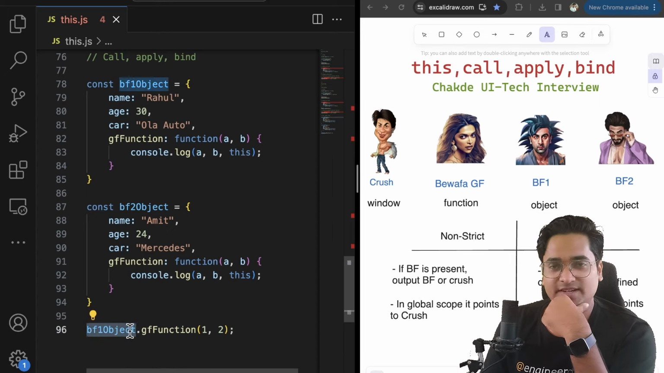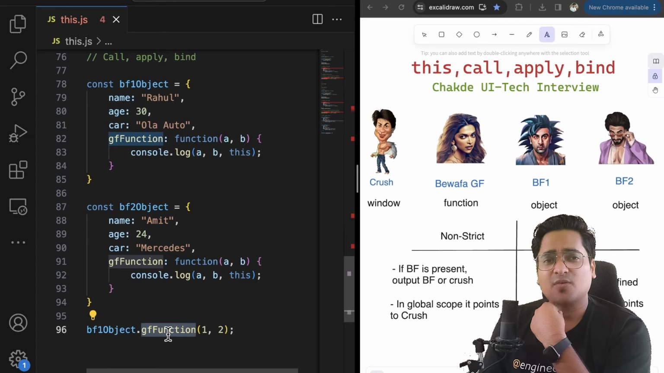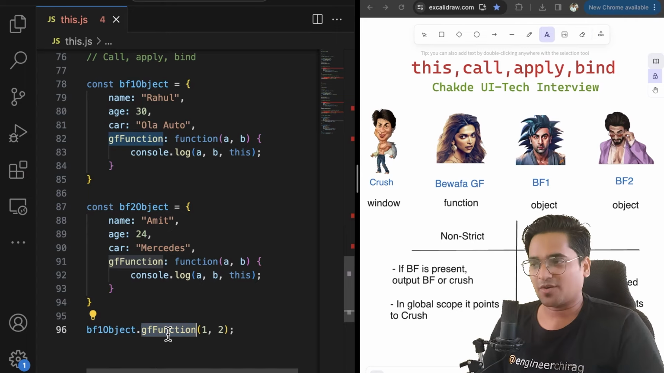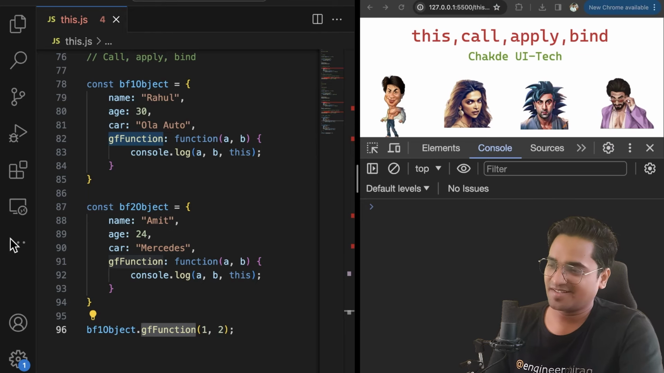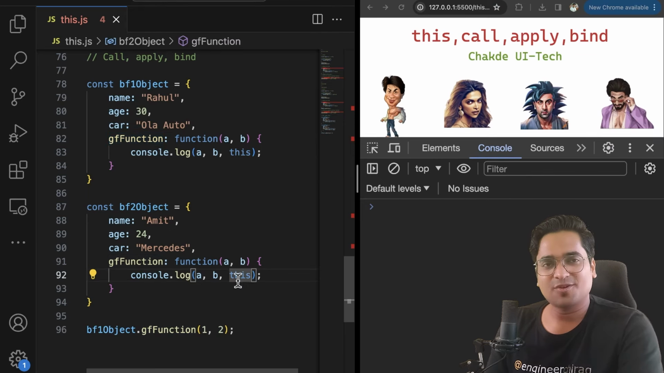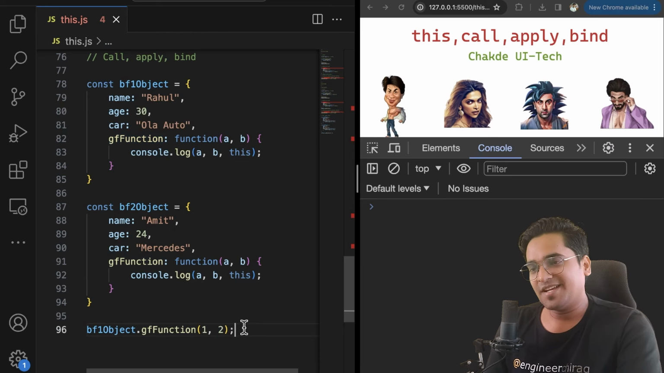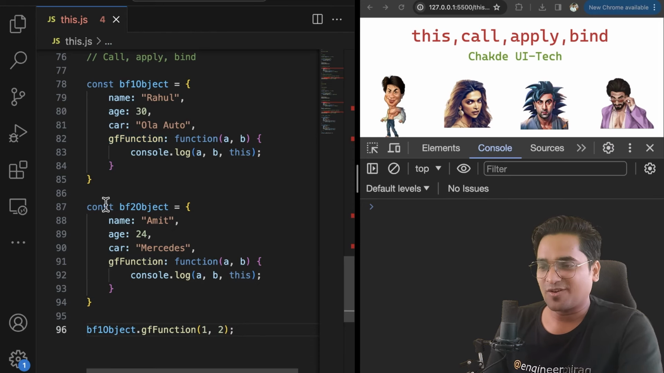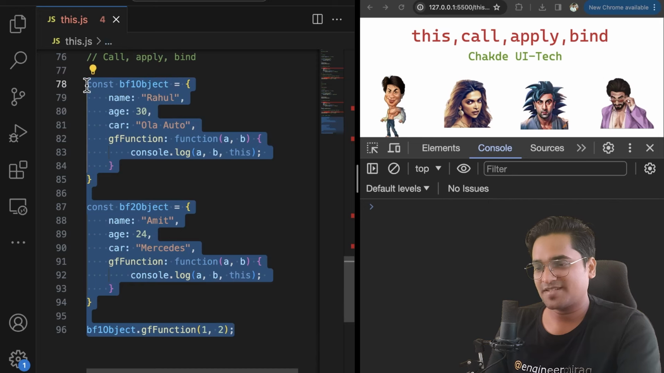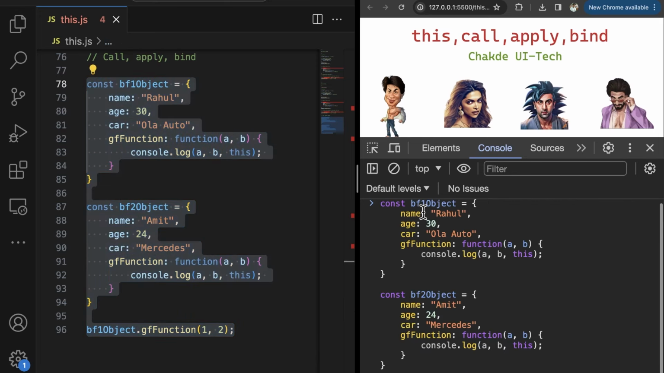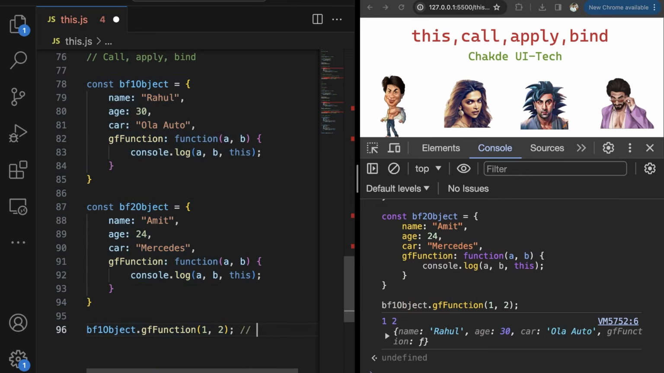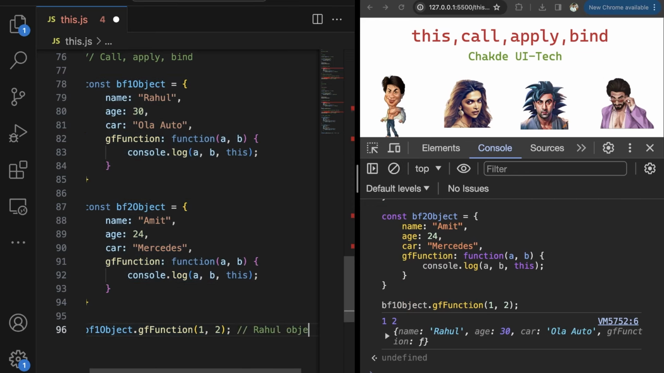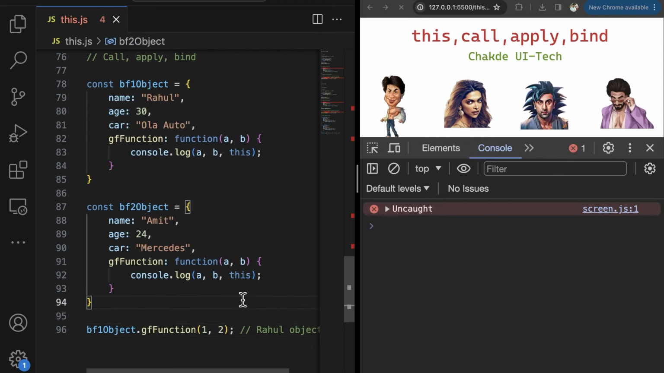Do you have a boyfriend present with a girlfriend? If yes, then what is the name that the girlfriend is going to shout out? What is the first thing that comes to your mind? The first thing that comes to your mind is, let me shout out obviously my boyfriend name. Let's try to execute this. If we execute this, you see you got the name Rahul. So it shouted the Rahul object, Rahul BF. That is what we got.